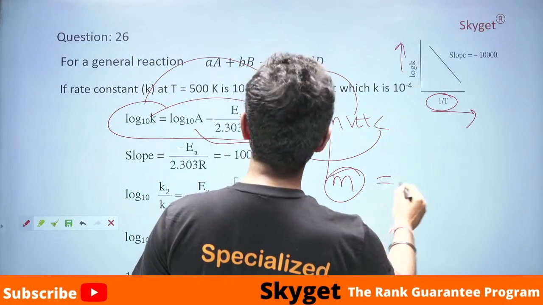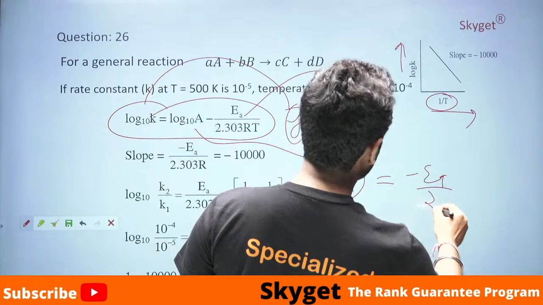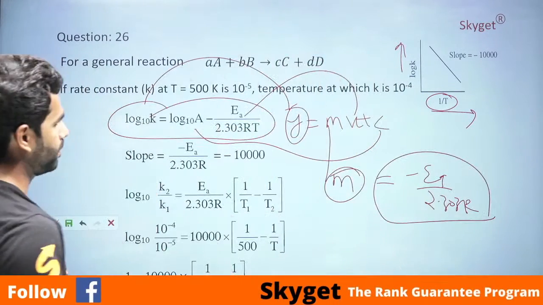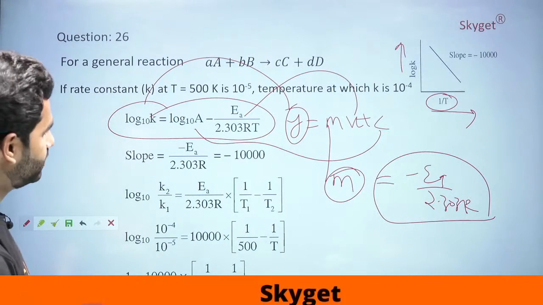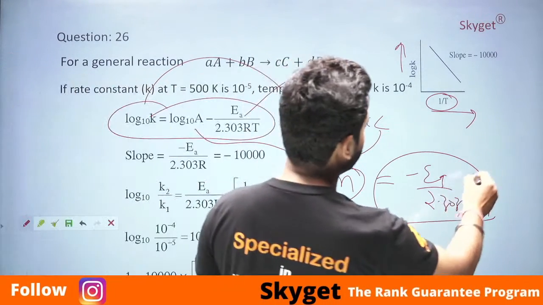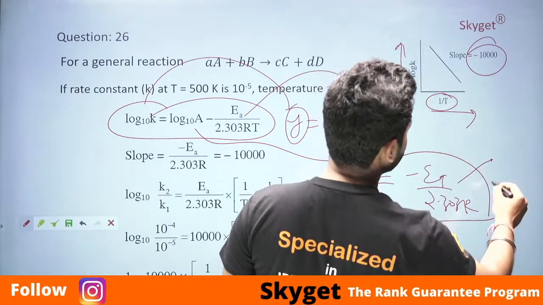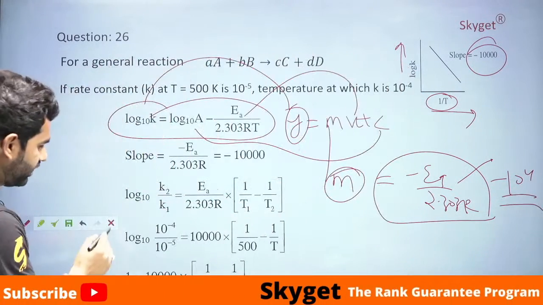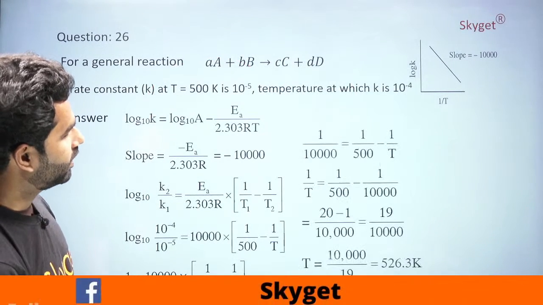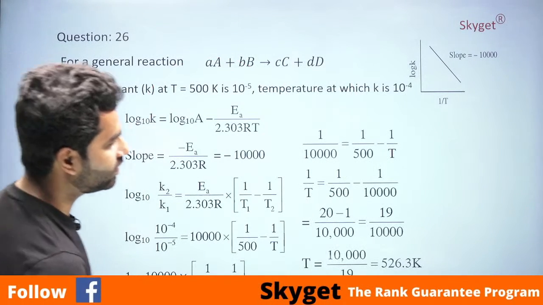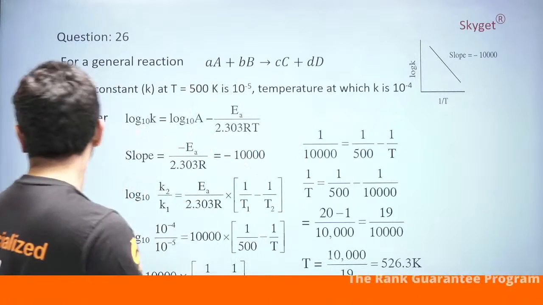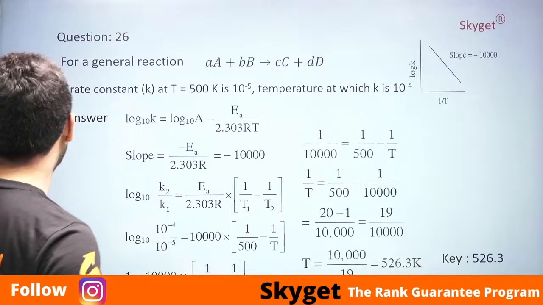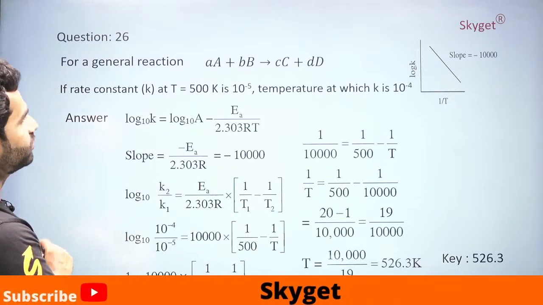So slope is equal to minus Ea by 2.303 R. Okay, this is how we proceed to this question, and we are given the value of this one, minus 10 raised to power 4. Directly put the values, directly take the ratios, get the answer. Okay, the temperature is 526.3 Kelvin. Let's see the key, what does it say? 526.3 Kelvin. Next question.